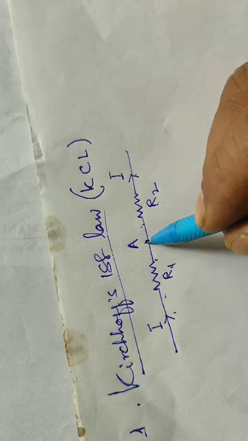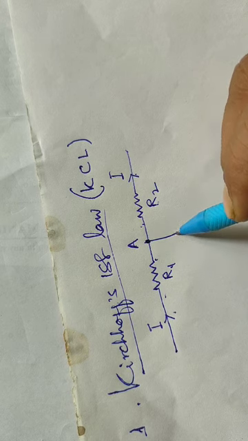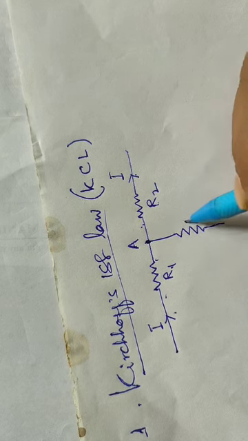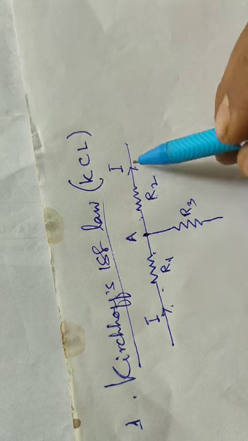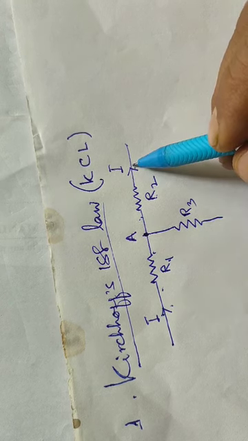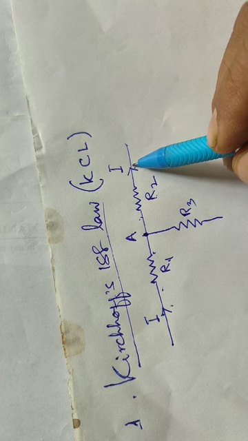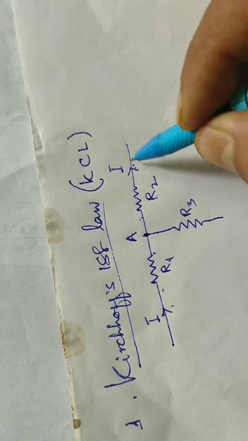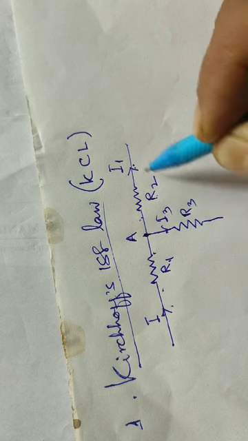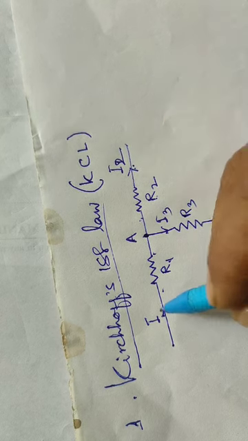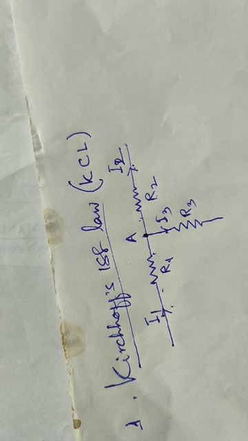If I put another resistance here, let it be R3, the current here and the current here will not be the same. Let this be I1, this I2, and this I3.